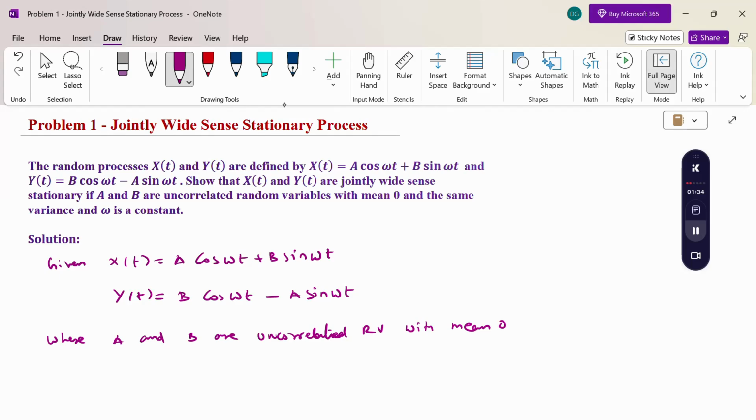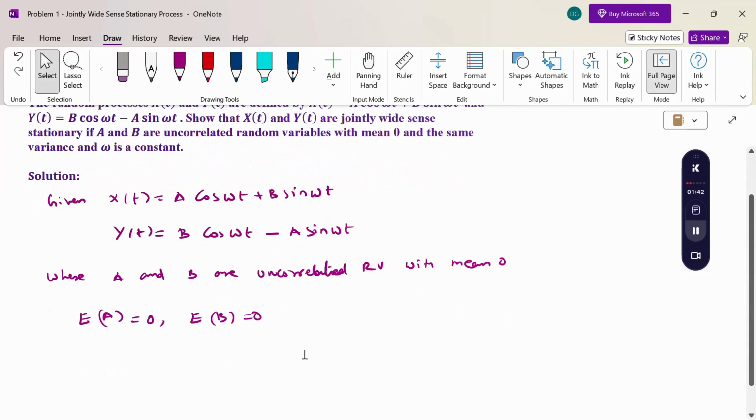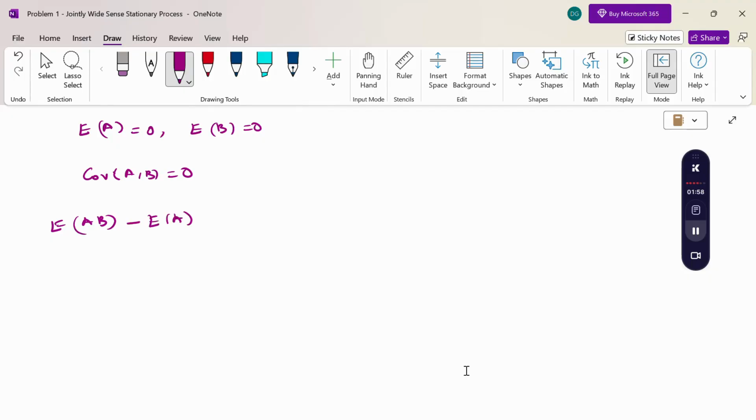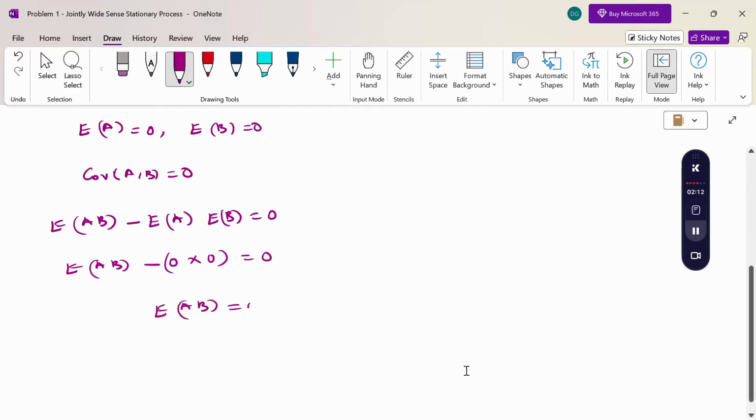Mean value 0 means expectation of A is 0 and expectation of B is 0. Uncorrelated means covariance of A, B is 0. The covariance of A, B is expectation of AB minus expectation of A times expectation of B, which equals 0. Here the means are 0, therefore expectation of AB is 0.